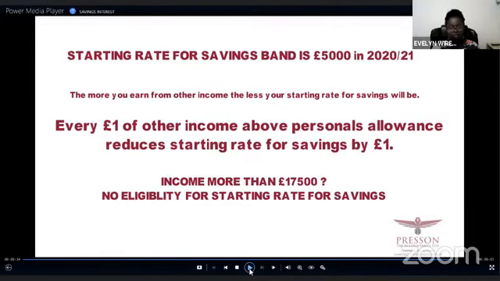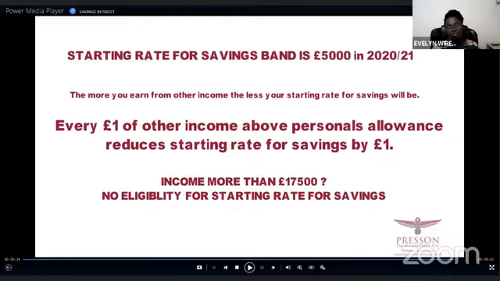Okay, so as I said, you may get up to 5,000 pounds of interest and not have to pay tax on it. This is your starting rate for savings. The more you earn from other income, for example, your wages or pensions, the less your starting rate for savings will be. If your other income is, let's say, 17,500 or more, you are not eligible for the starting rate for savings.